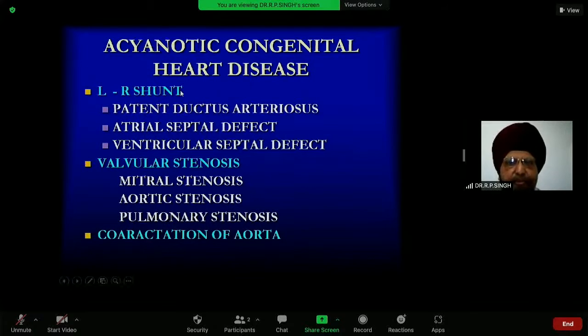In that, left to right shunt: patent ductus arteriosus, atrial septal defect, ventricular septal defect. Then second, we will take up the valvular stenosis like mitral stenosis, aortic stenosis, and pulmonary stenosis, and then coarctation of aorta.